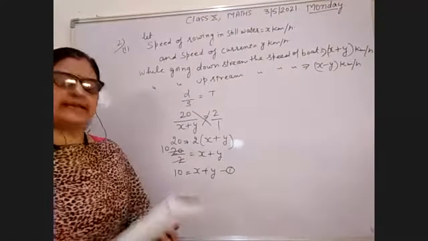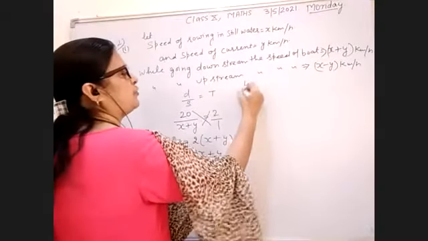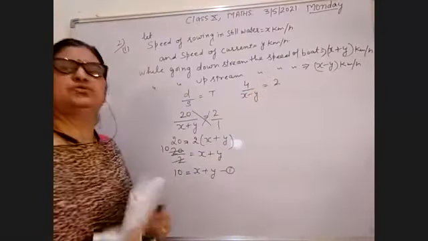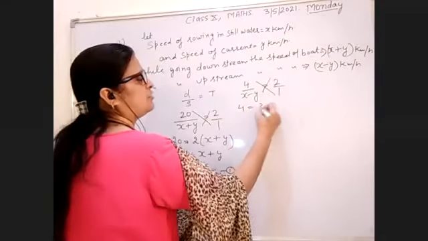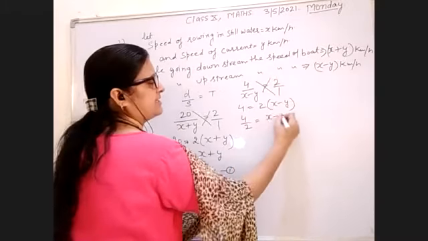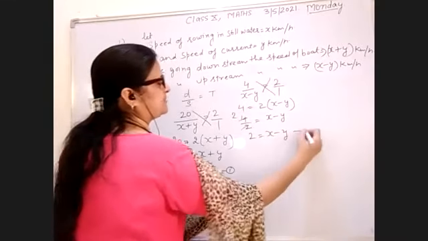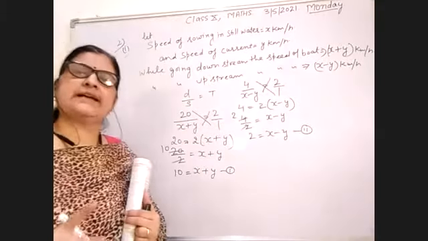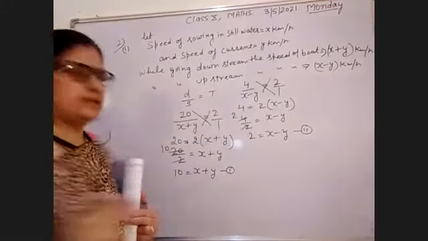And your second equation is while going upstream, distance is given 4 and speed is given x minus y. Again, the time taken is 2. So by cross multiply, 2 into x minus y. And 2 came on the left hand side, it becomes a denominator. So 2 equal to x minus y. This is your second equation. Now solve these two equations and get the speed of rowing in still water and of the current.